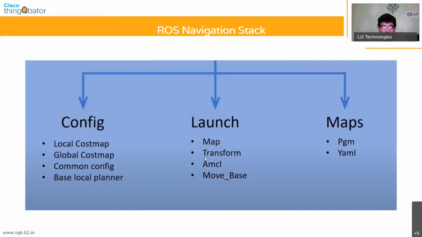And then that launch file has a map. It has a transform. The transform basically tells you how different coordinate frames are related to one another. And then you have the AMCL package, which stands for the localization node. And then you also have the move base package, which allows you to move from one point to another. And then you also have another folder called maps, which has maps stored in two different formats. One is called PGM, and the other has the extension YAML. The PGM is basically a two-dimensional representation of the map, and the YAML file has properties of the map stored within it.